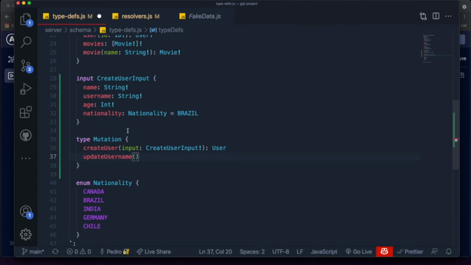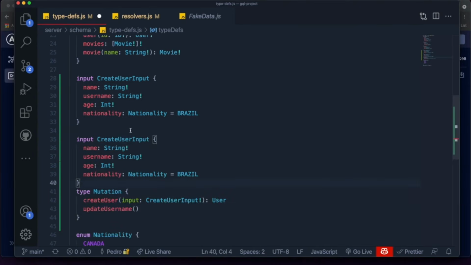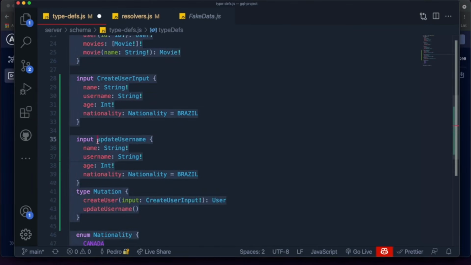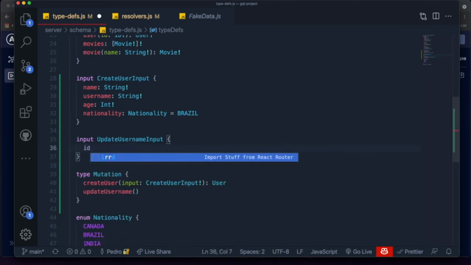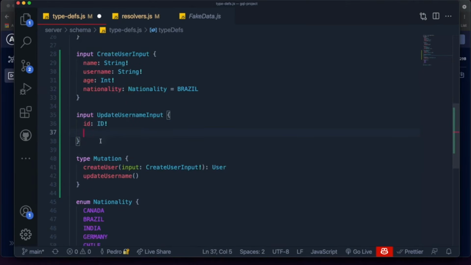So to do that, what we've got to do is create a new input over here, and this input is going to be pretty simple. We're going to call it update username input, like this. And what it requires is, number one, an ID, because we want to get the ID of the user we want to update the username for. And then it also requires the new username. So let's just write here newUsername, like this. And it's going to be a string.